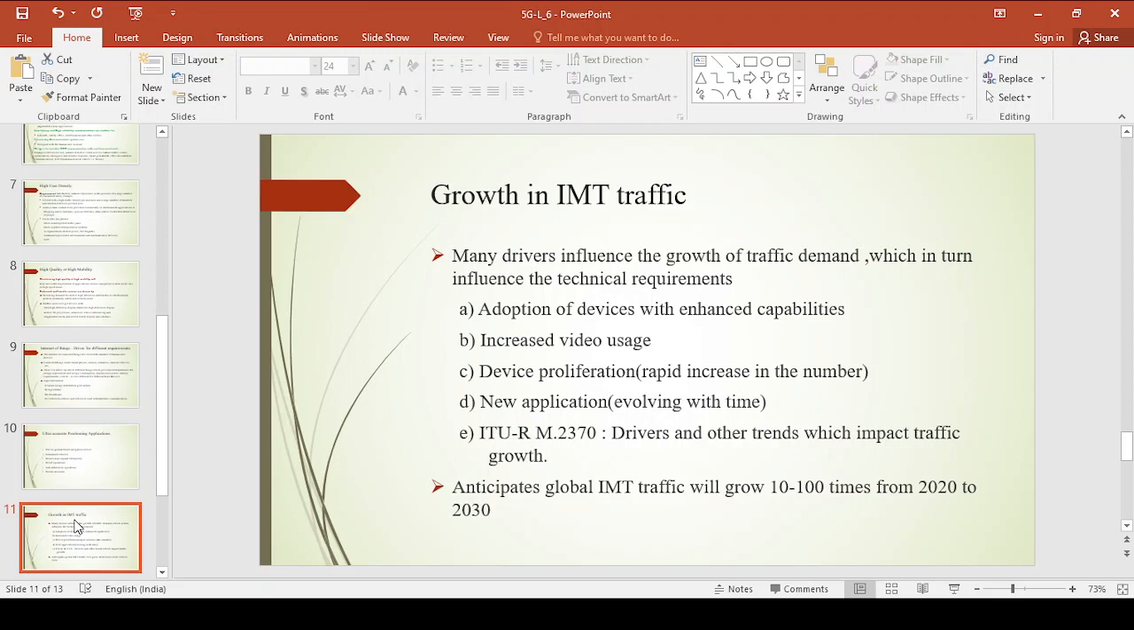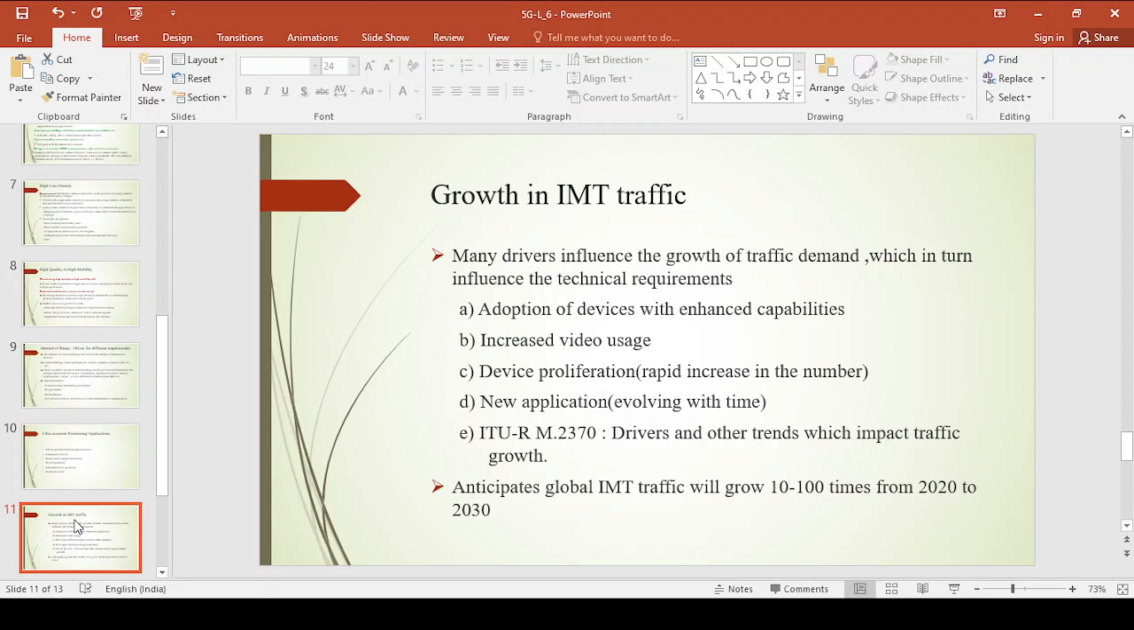And the next one is enhanced capabilities. Because of the enhanced capabilities, users get adapted to the devices, which is also one of the reasons for the IMT traffic. And the next one is other trends which impact the traffic growth. Because of these five reasons, video usage increase, rapid increase in the number of devices, new applications, and enhanced capabilities with which users are getting adapted to the devices, there will be growth in the IMT traffic.